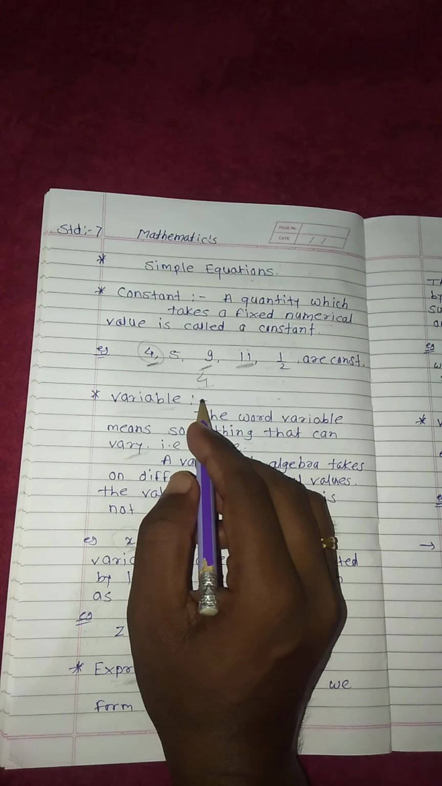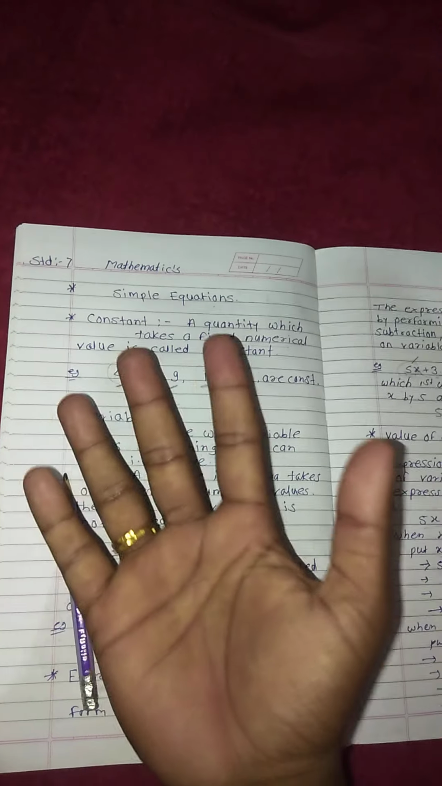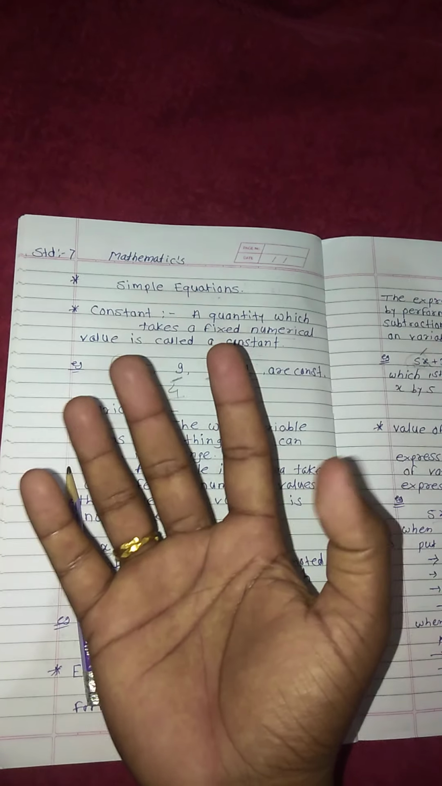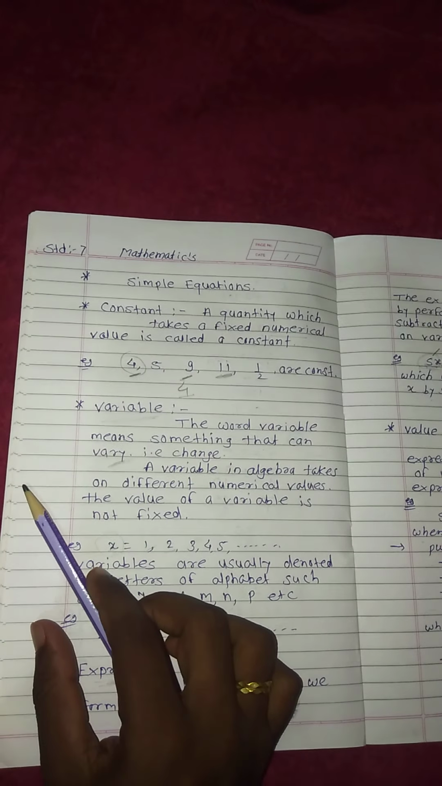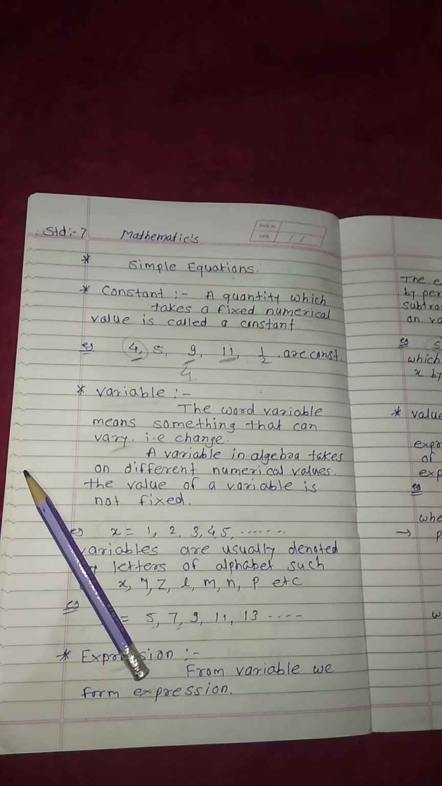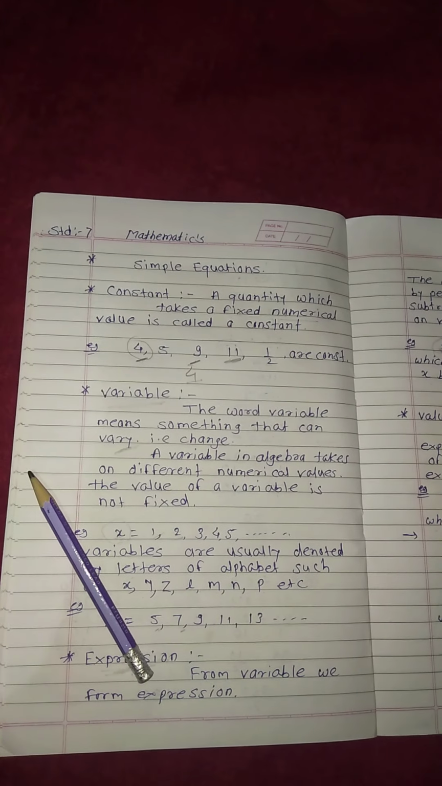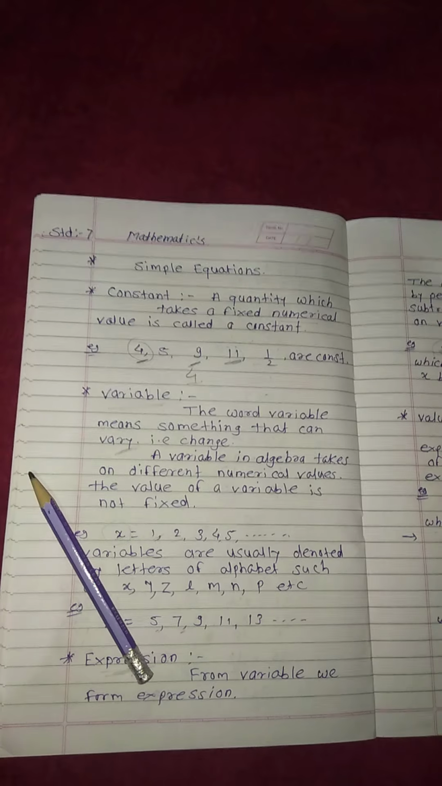If I show this, what is this? This is 4. If I show that, how much? 5. Anyone can say that these are 5 fingers. These never change. This is called a constant. Values that never change, those numerical values, are constants.